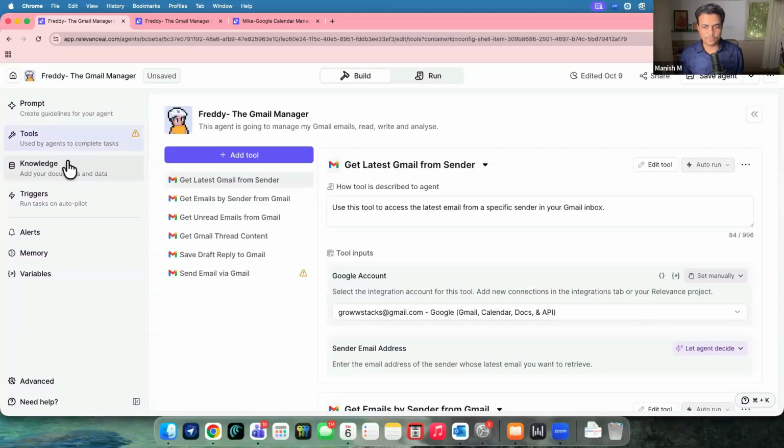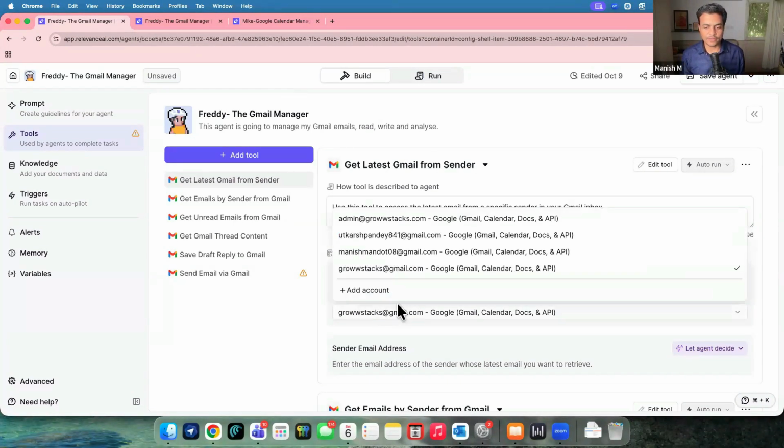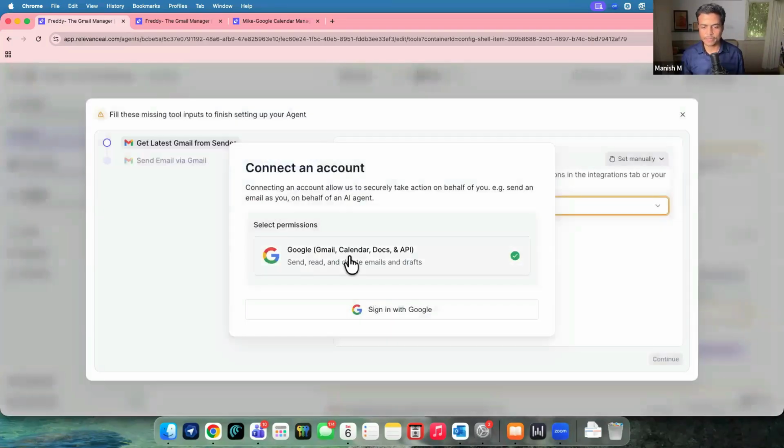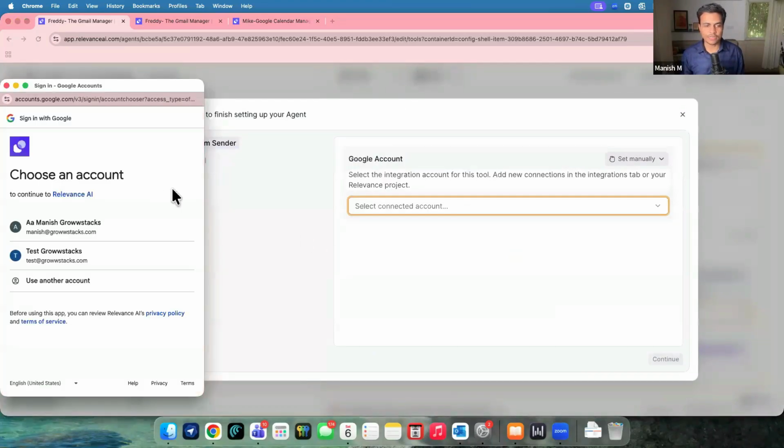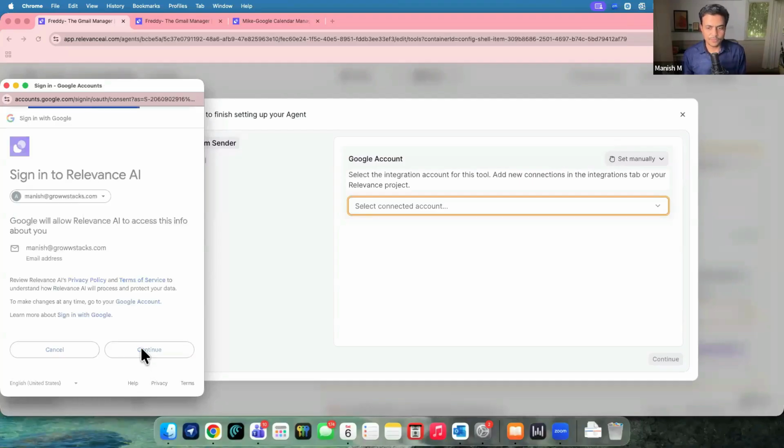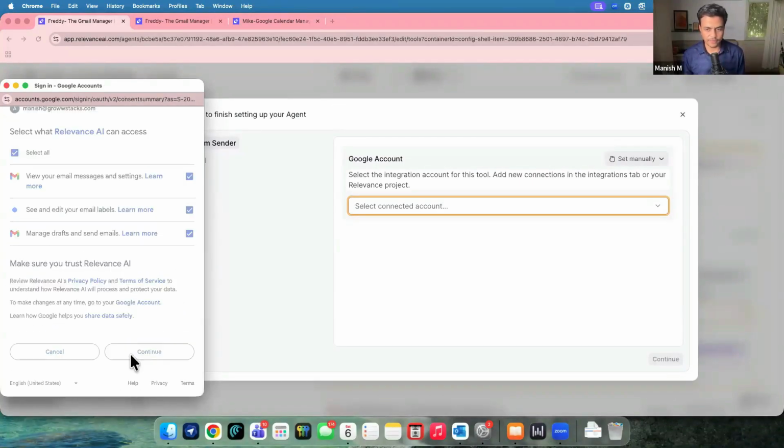Now, along with this, once you add tools, you have to configure any app level, or let's say application specific configuration. For example, Gmail works only with a particular Google account holder, right? So you have to give it what email you're trying to use. So I have to add an account over here and do the whole authentication part, where I can allow only Gmail, calendar, docs, or maybe Google Drive. So I'll go here, select permissions, sign in with Google, and it asks me which account I want to run through. So I'll say Manish at Growwstacks is my Gmail account. I want to connect this one, continue, and this account can be connected with the Relevance infrastructure, right?